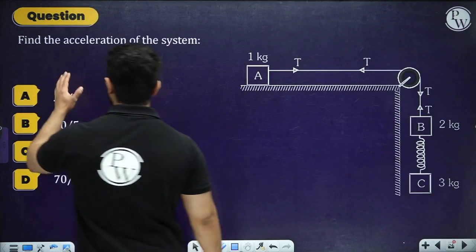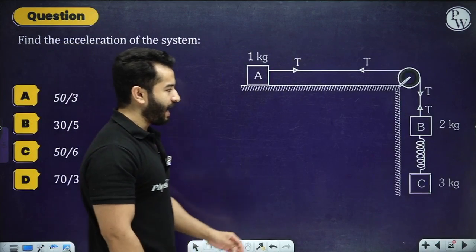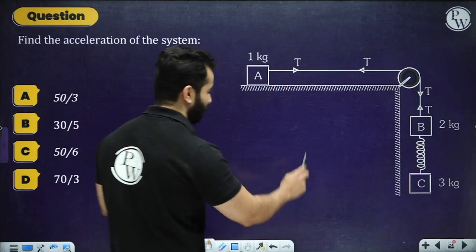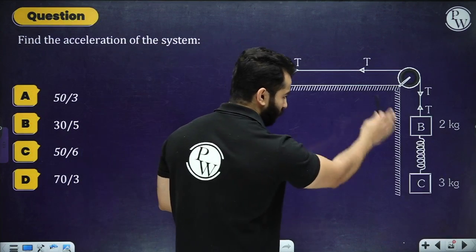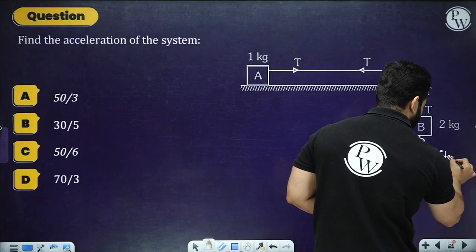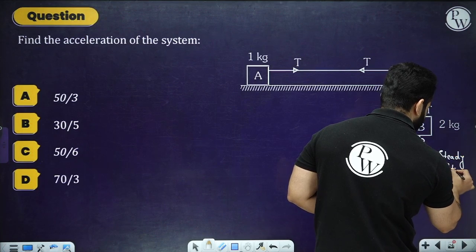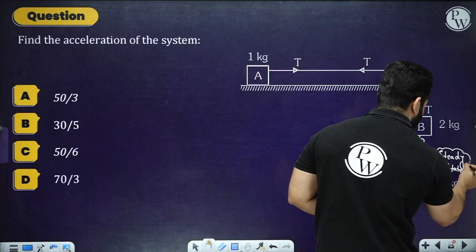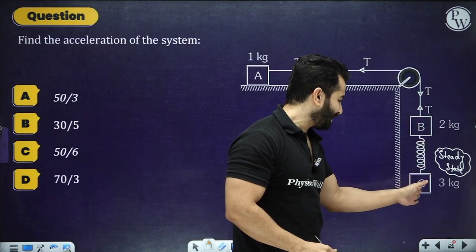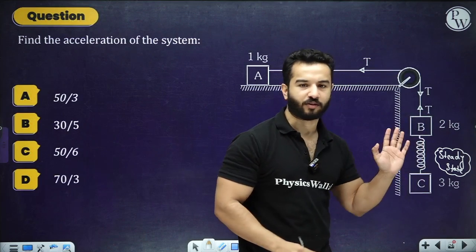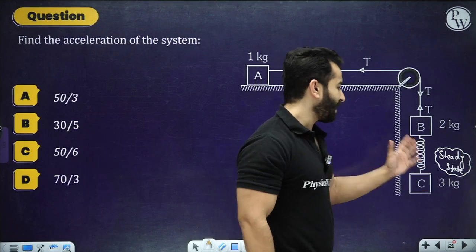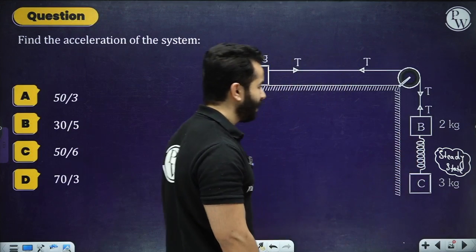Let's suppose that we have to find out the acceleration of this system, and we have got a 2 kg block over here, 3 kg block over here, and it is very important to note that whenever a question something like this comes, this is actually in steady state. Steady state basically means that the tension all along the spring becomes constant, and also there is no motion of this 3 kg block after this. That means it is at its maximum extension. It is not extending after this, right? It is at its maximum extension.